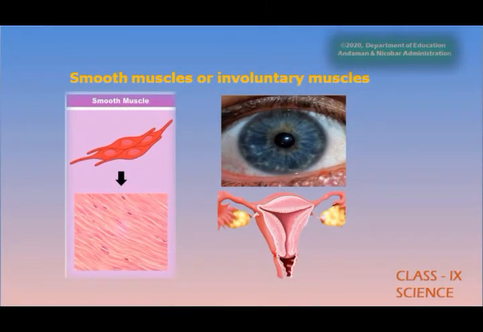The involuntary muscles are also found in the iris of the eye, in the uterus and in the bronchi of the lungs. The cells are long, as you can see in the picture, with pointed ends. We call this pointed end a spindle shape, and they are uninucleate, which means they have a single nucleus. They are also called unstriated because they do not have any striations or the dark bands as you have seen in case of skeletal muscles.